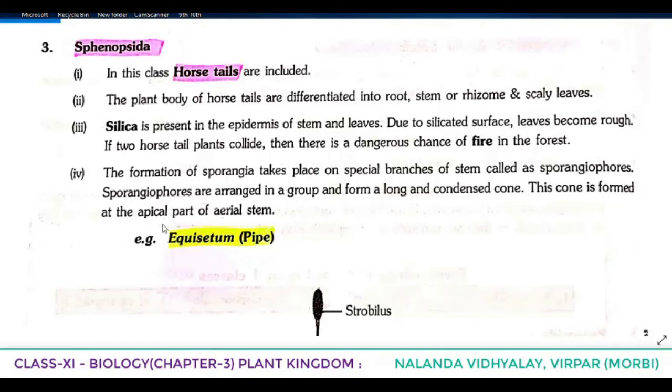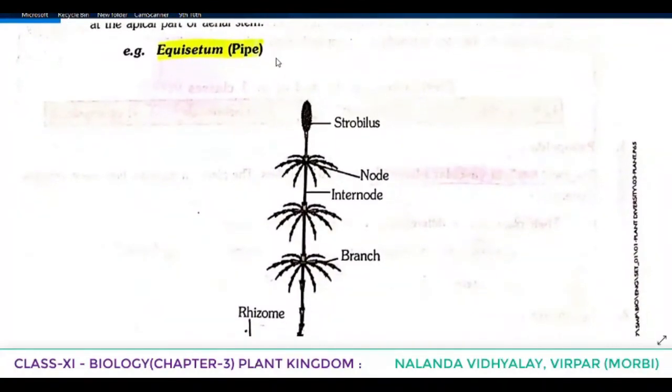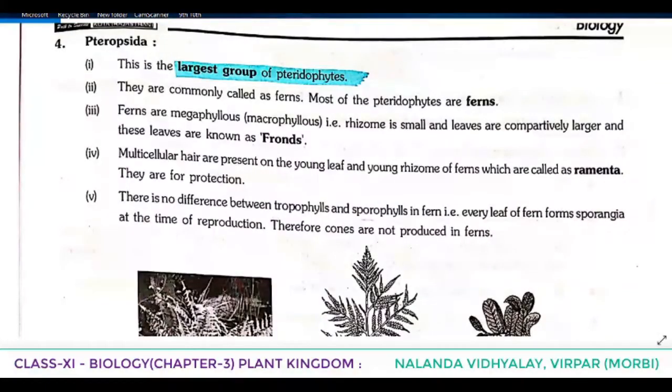Sporangiophores are arranged in a group and form a long and condensed cone. This cone is formed at the apical part of the aerial stem. So on special branches they develop and form a condensed, compact cone, and this cone is formed where? At the apical part of the aerial stem. Example, Equisetum, commonly known as pipe. Now the last class of Pteridophyta is Pteropsida. What is the name? Pteropsida.